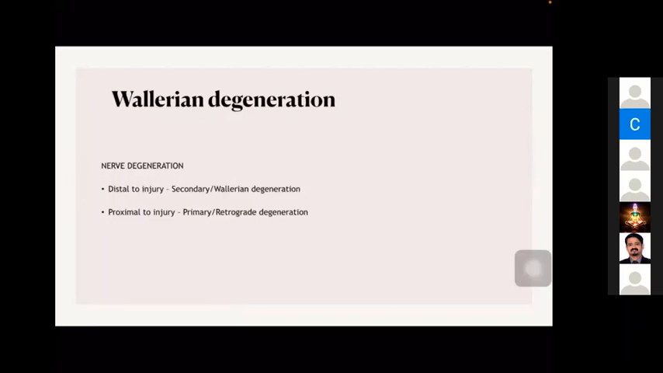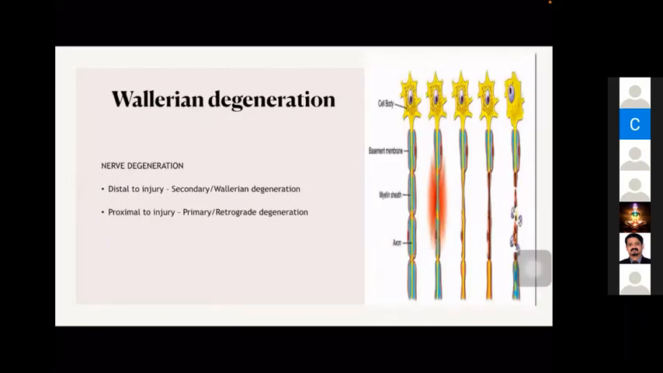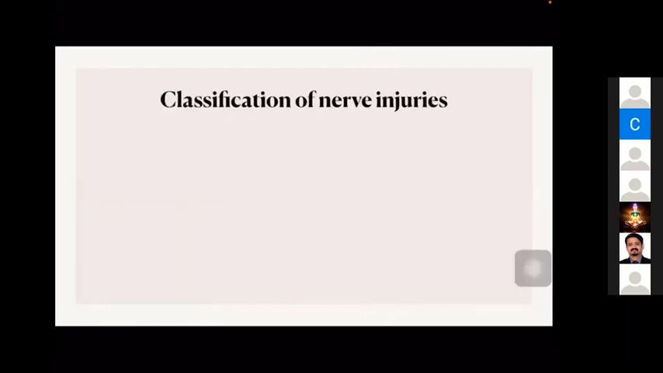After the nerve is injured, distal to the injury there will be secondary degeneration or Wallerian degeneration, and proximal to the injury there is primary or retrograde degeneration. This primary degeneration occurs only up to the first node of Ranvier. You can get a sub-question like this: what is the classification of nerve injuries? Everybody should know. The most common classification is Seddon's classification: neuropraxia, axonotmesis, and neurotmesis.